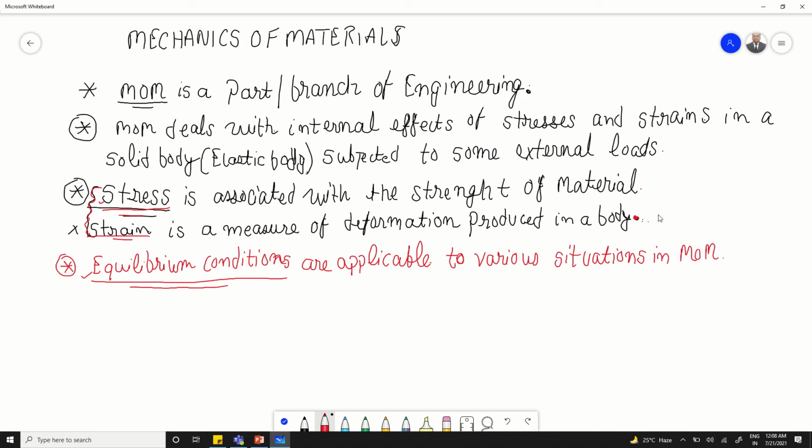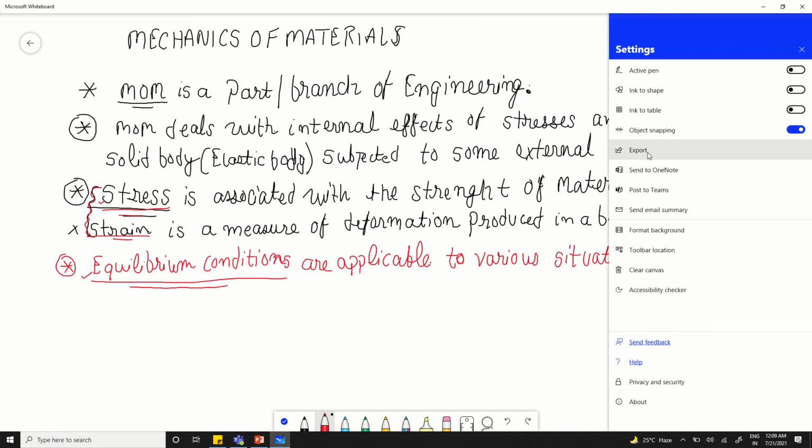So we have to know what type of external forces normally the body is subjected to. So before we discuss the concept of stresses, let us discuss the various type of external forces that we can apply to any body, and on the basis of those forces different type of stresses can be produced in a body. Okay, so let us try to see various type of forces.